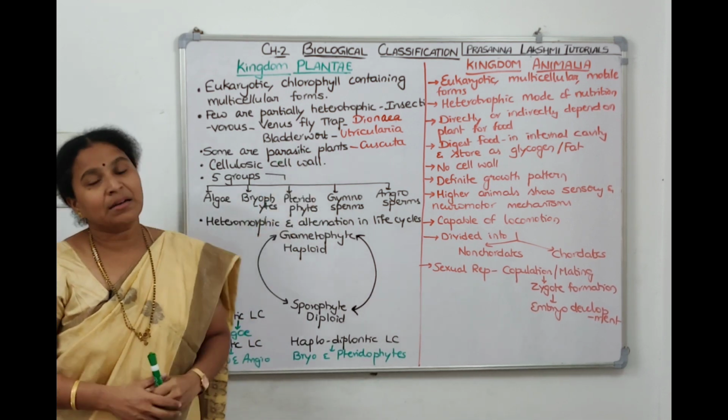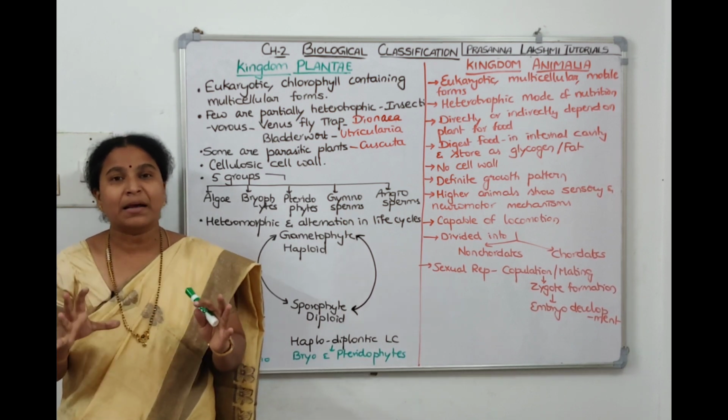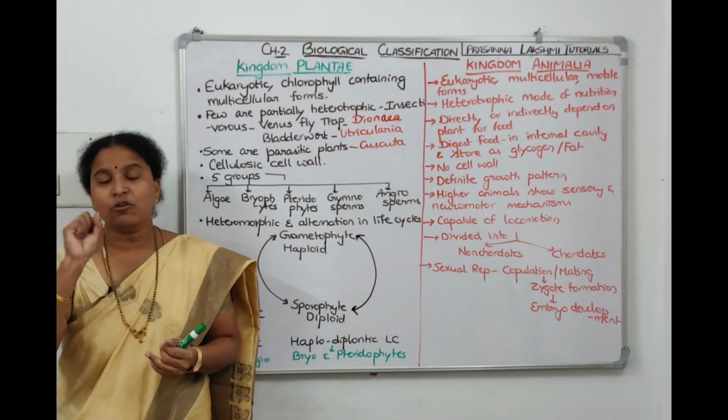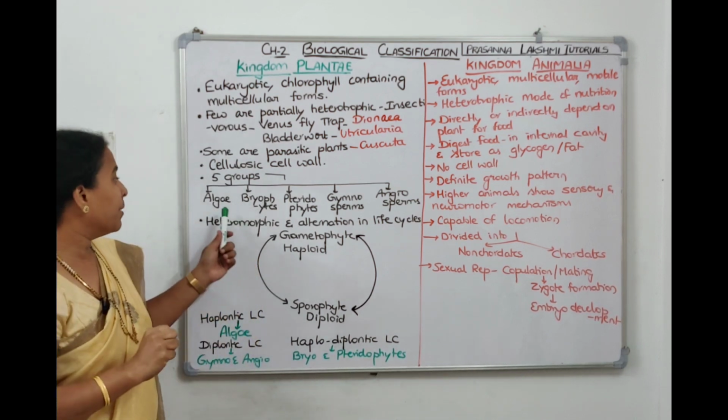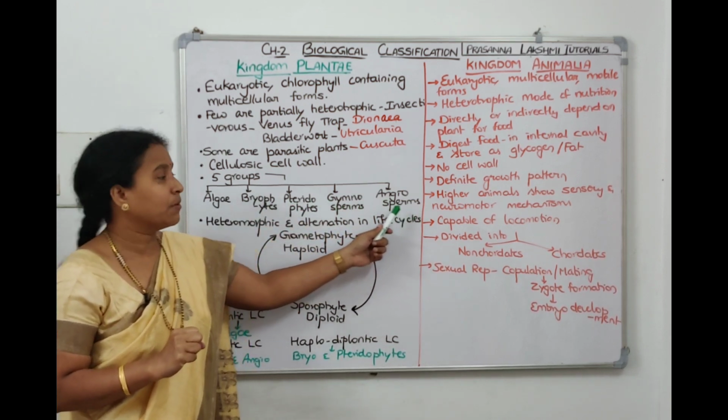And under parasitic plant in NCERT, they have taken the example of a dodder plant, which is called Cuscuta. It's a complete parasite. It depends on the host for food also, water also. There are 5 groups of plants which come under plant kingdom. Primitive are algae, then comes bryophytes, pteridophytes, gymnosperms and angiosperms.